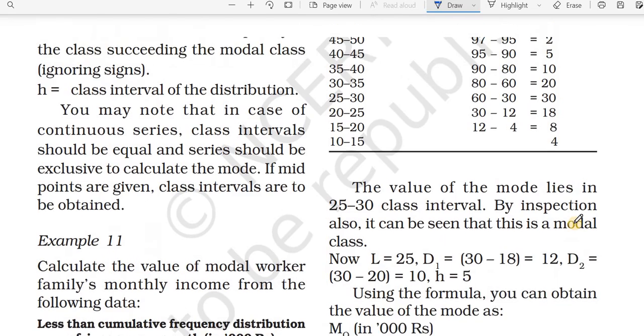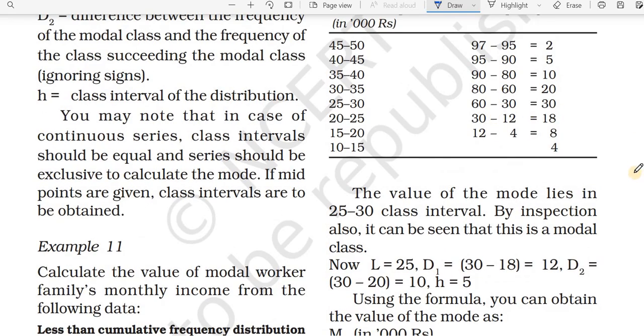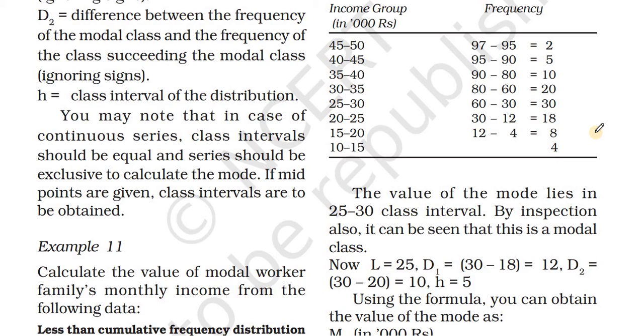Then first we need to find out which number is repeating frequently, which number is the mode. Here we know in the class 25 to 30, the frequency 30 is the highest frequency.